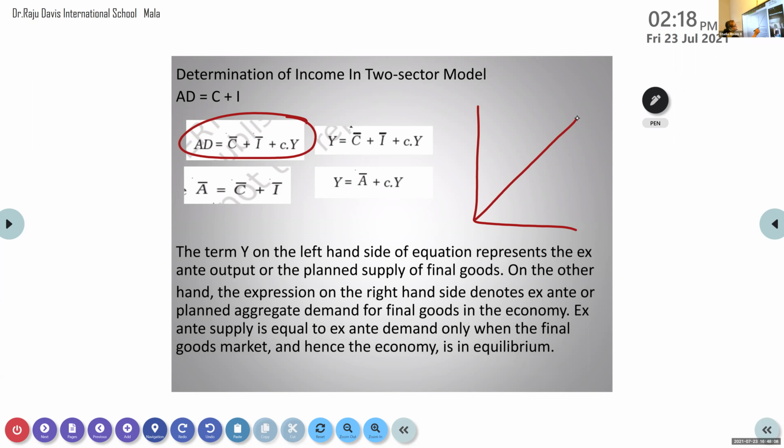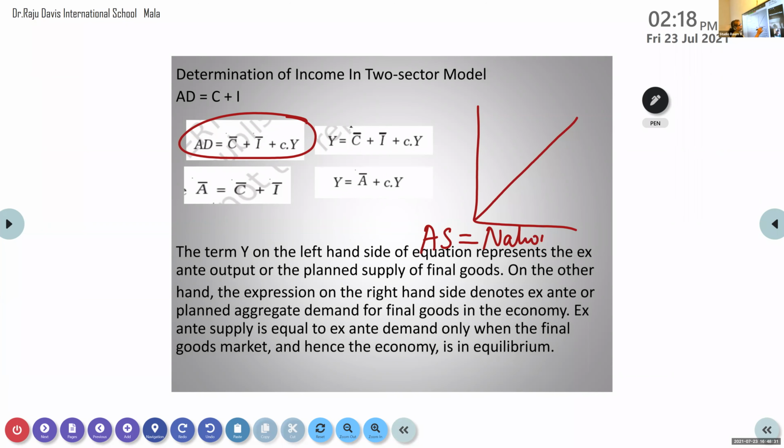So in one area, what we have taken? Consumption. Another area, investment also will be there. Okay, so see, one more thing I told you, AS is equal to national income.